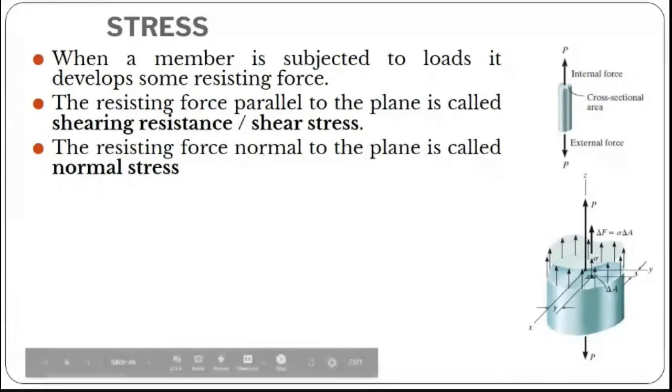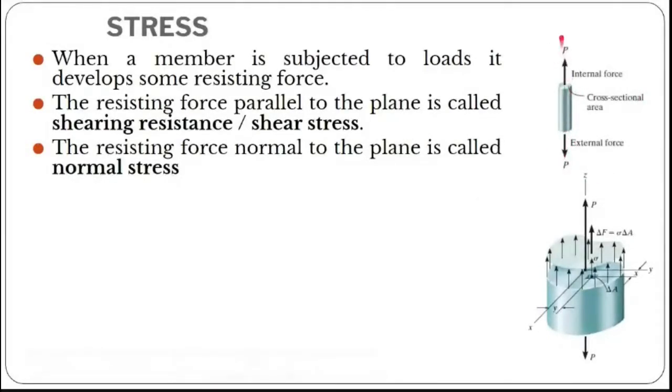So let me consider here. Here you can see a load is applied. It's a tensile type of load. When you apply it, it won't come directly. Inside there will be some resistance. So that resistance we call a stress. Normally there are two types of stresses. One is a normal stress, the other one is a shear stress.